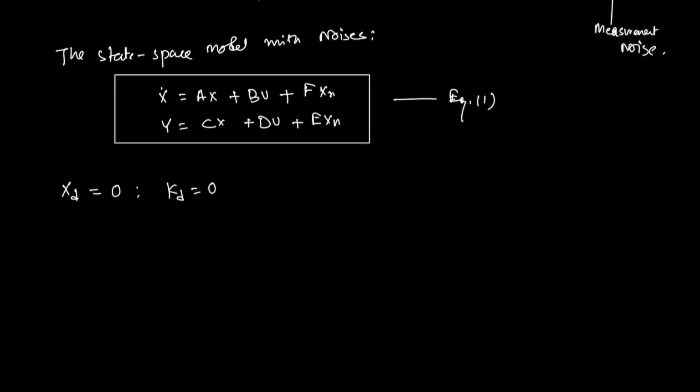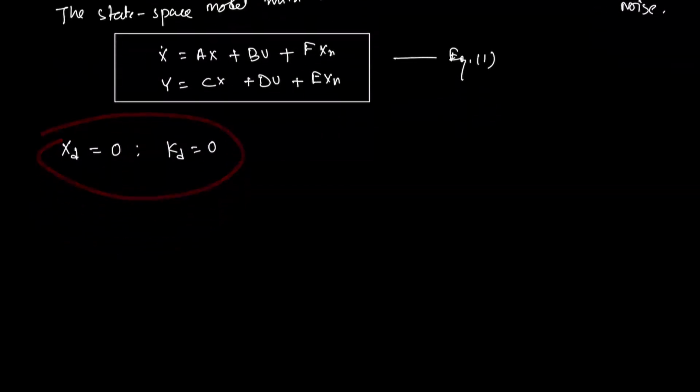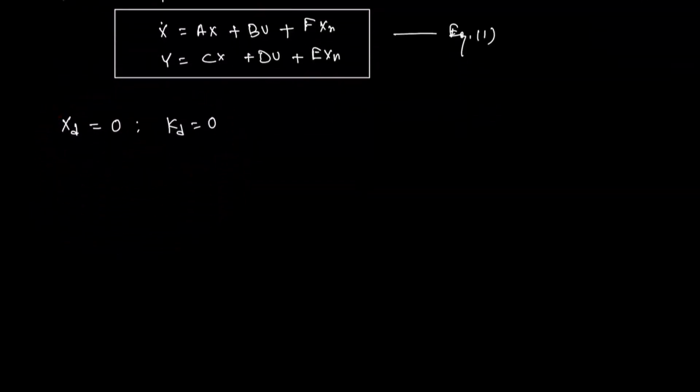Now, based on this consideration, for the control algorithm we are designing u equal to minus Kx minus Kn xn. Here we are introducing a new parameter in the controller, minus Kn xn, which will help to mitigate the noise in the plant. And the first part is going to control the states, so we can treat it as the state feedback control part. The second part is going to handle the noise in the system.